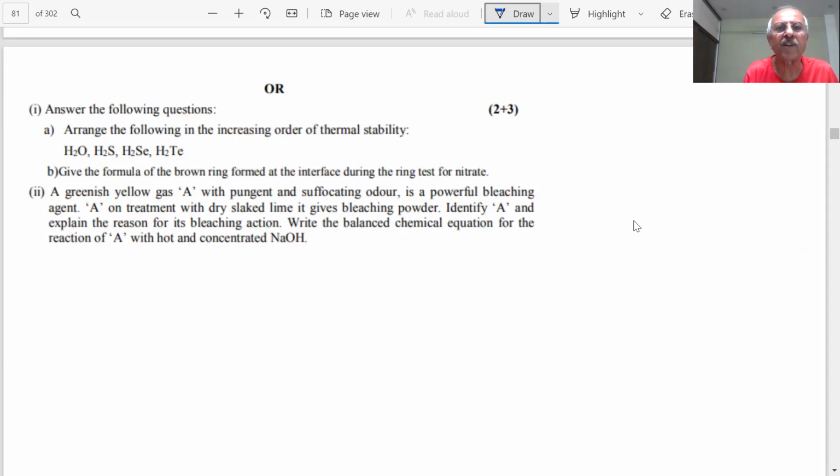Now then we are saying arrange the following in increasing order of thermal stability. What do you mean by thermal stability? When I write a word, student, I am saying that I have to understand each and every word. Thermal stability means, fast, fast, student. You have 30 seconds. What do you mean by thermal stability?